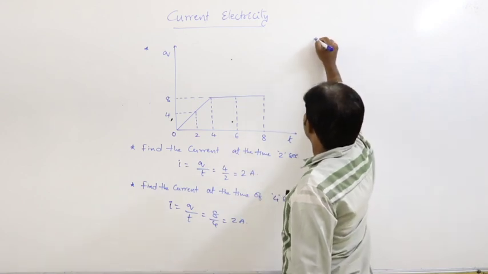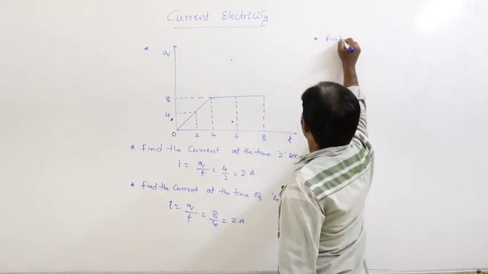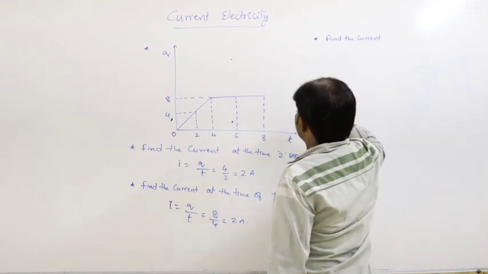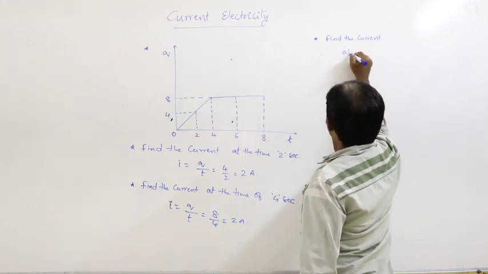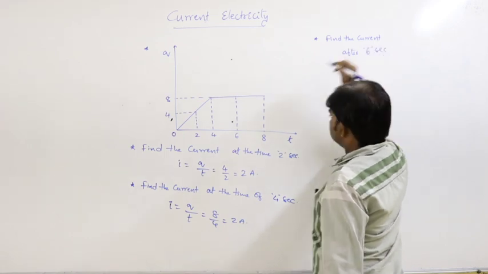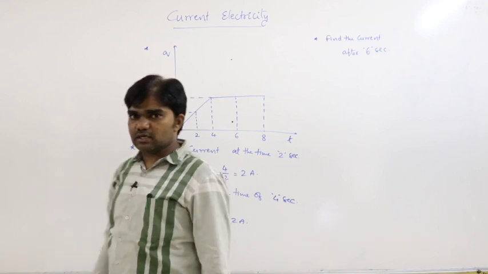Now here the condition is find the current from the graph at the time of 4 seconds or 6 seconds.